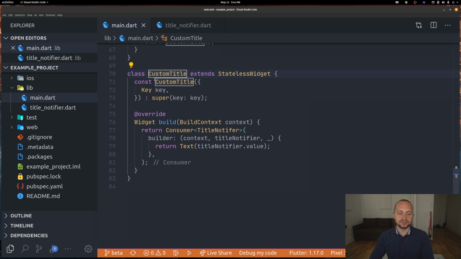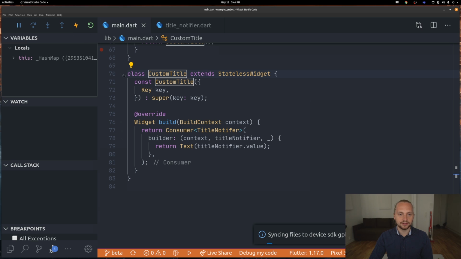So if we just save this and rerun and go back to the application, this is very similar still. There's no fancy UI here. This one is used with setState, and this one is used with ValueNotifier. If we now click this, we change them both at the same time. So there's nothing really fancy here.